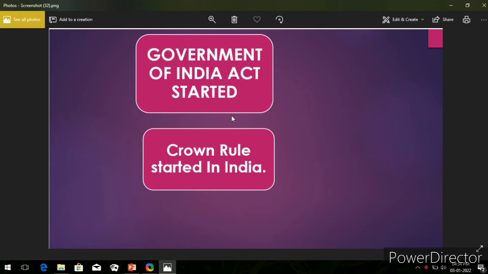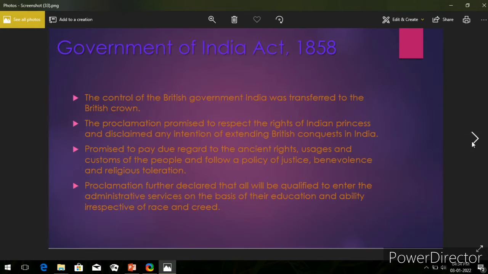So let's move on to the topic. As you can see on the screen, it says Government of India Act and the Crown Rule started in India for the first time. Let's move to the very first screen on your computer system. The Government of India Act was introduced in 1858.